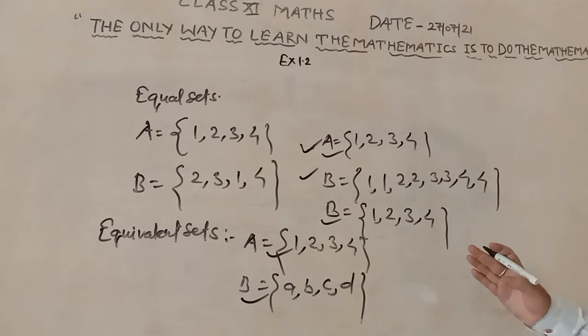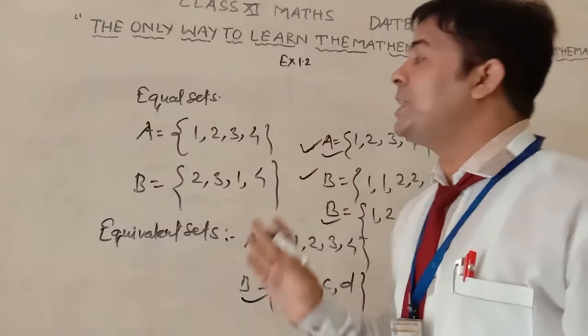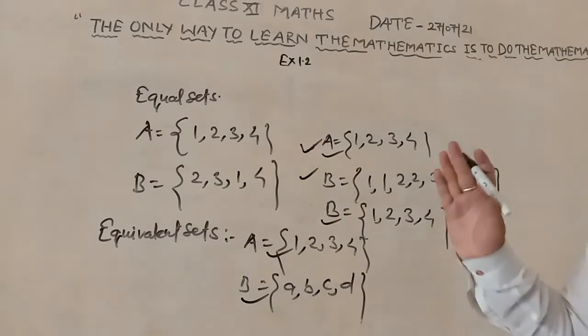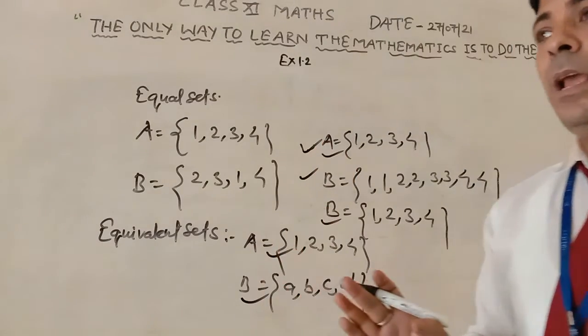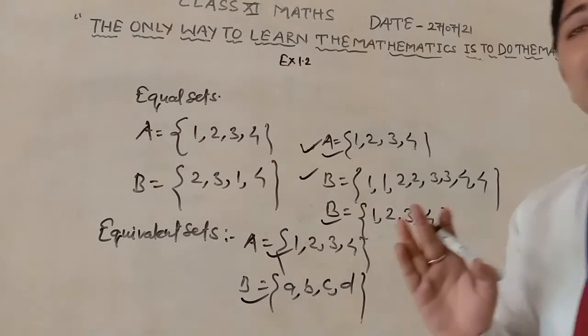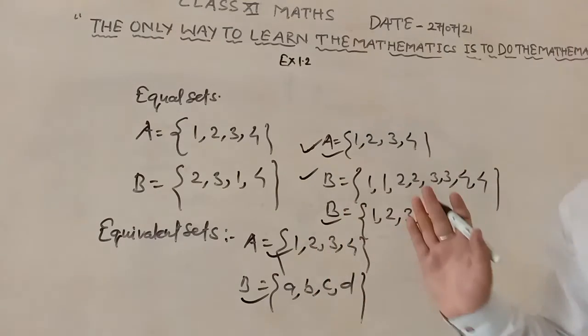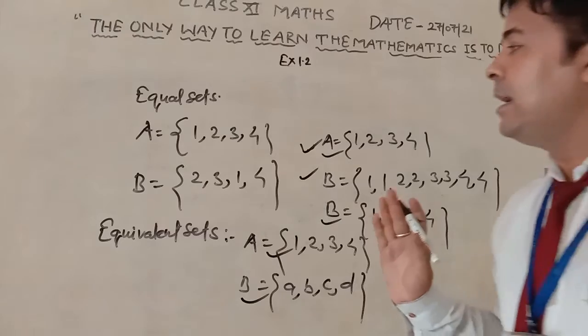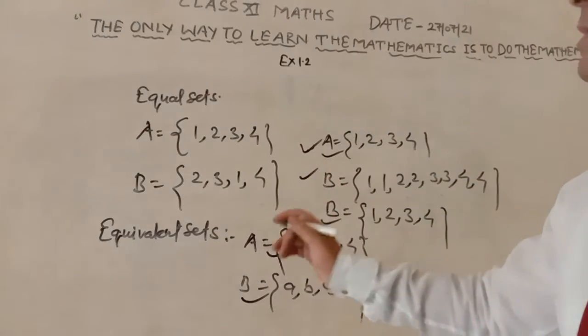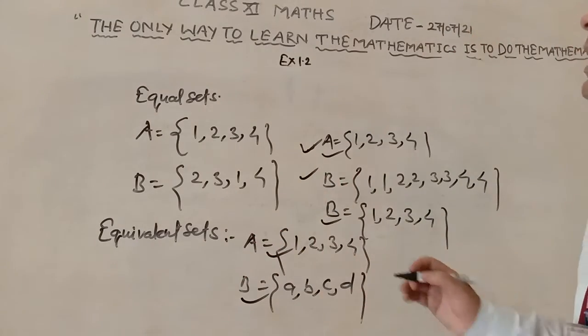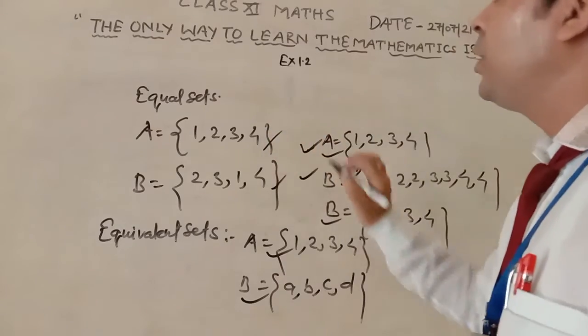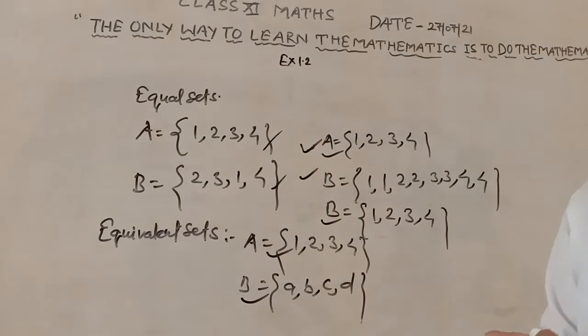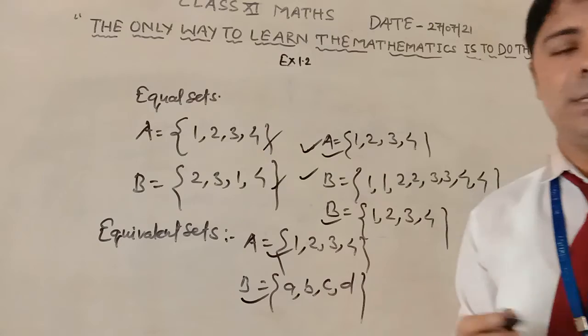There is a difference between equal sets and equivalent sets. Equal sets consist of the same elements, but equivalent sets only have the same number of elements. So you have the difference between equivalent sets and equal sets. Equal sets are also equivalent sets, but equivalent sets cannot always be equal sets.